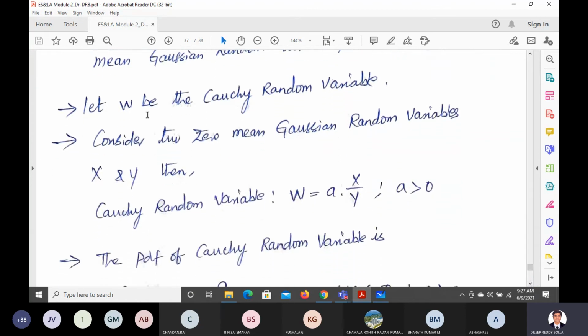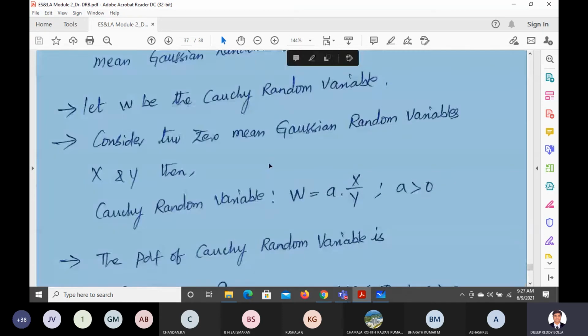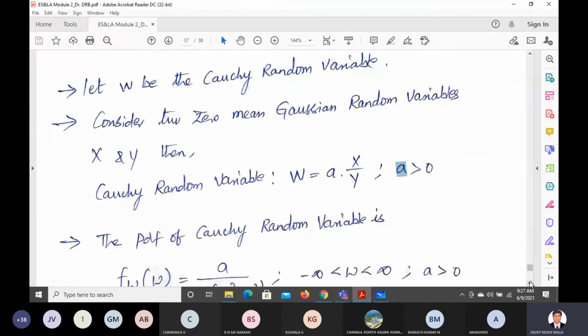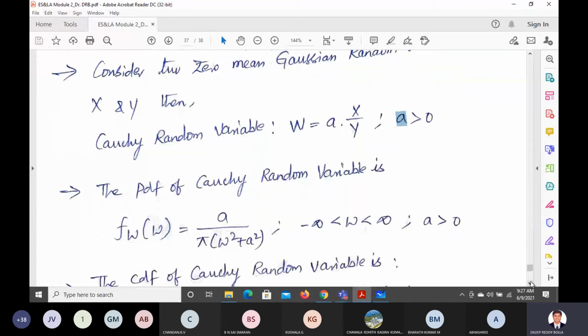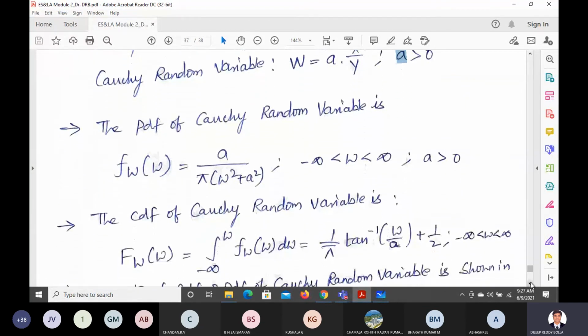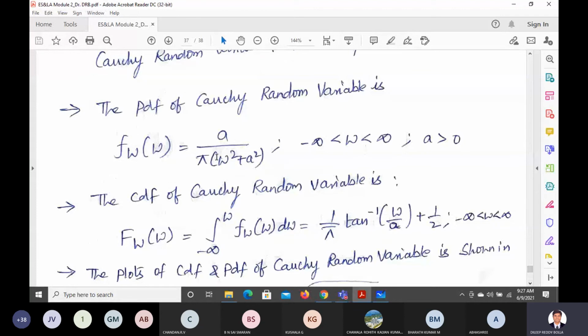Okay, so this random variable is given by w, and to understand what w is, it equals a into x by y. So we have the x random variable values and the y random variable values, and we are taking one more variable called a and multiplying with that, and the value of a is always greater than or equal to 1. We are finding the ratio x by y, and we are able to get the Cauchy random variable. The corresponding CDF and PDF are given here for your reference.